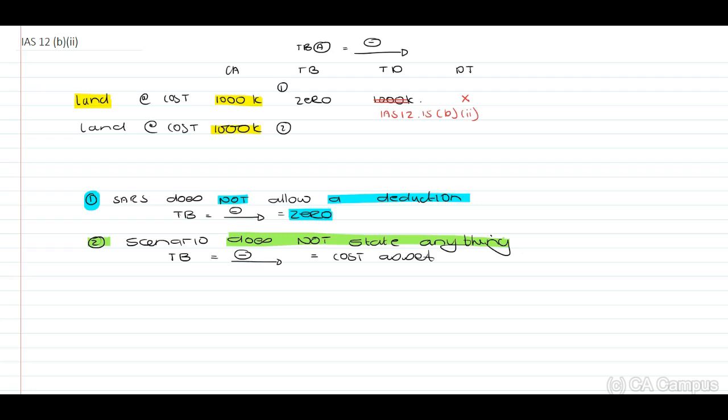Therefore, the tax base of our asset will be the amount deductible in future, and this will be the cost. Therefore, we assume that once we sell this asset, we will be able to deduct this cost, and our tax base will be the 1 million. Therefore, our temporary difference will be 0 and 0 deferred tax.